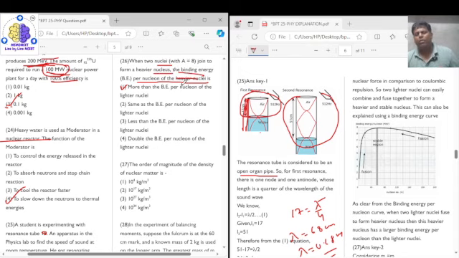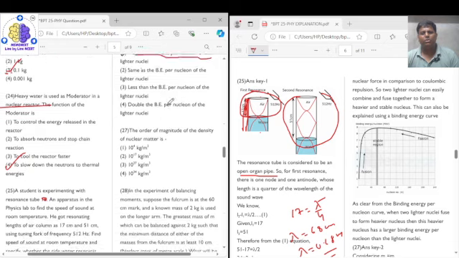So at the product side we have a heavier nucleus with greater binding energy. So the correct answer for question number 26 is option 1.